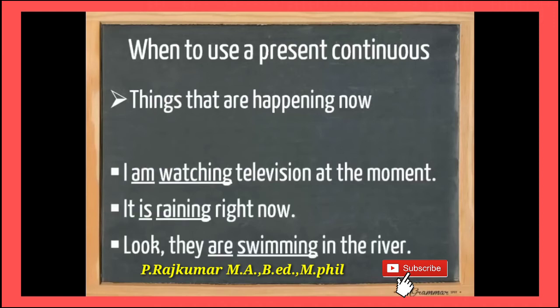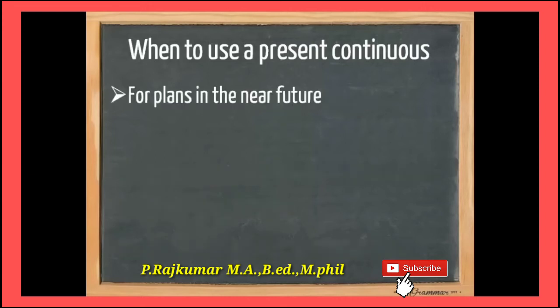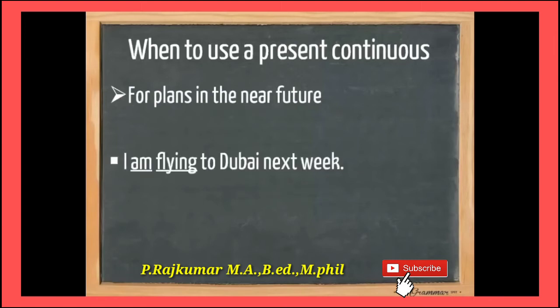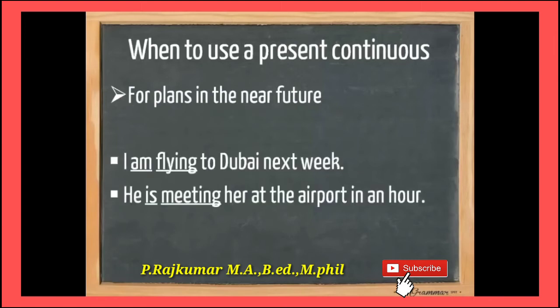For example, I am watching television at the moment. Okay, present continuous tense. Am plus watch plus ing. It is raining right now. Is plus rain plus ing.